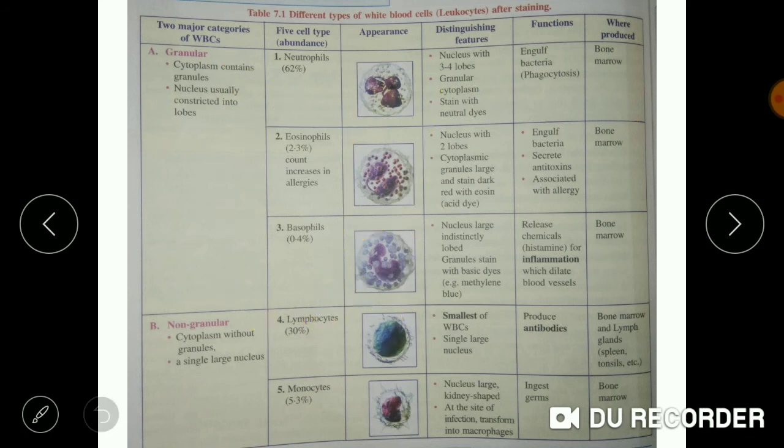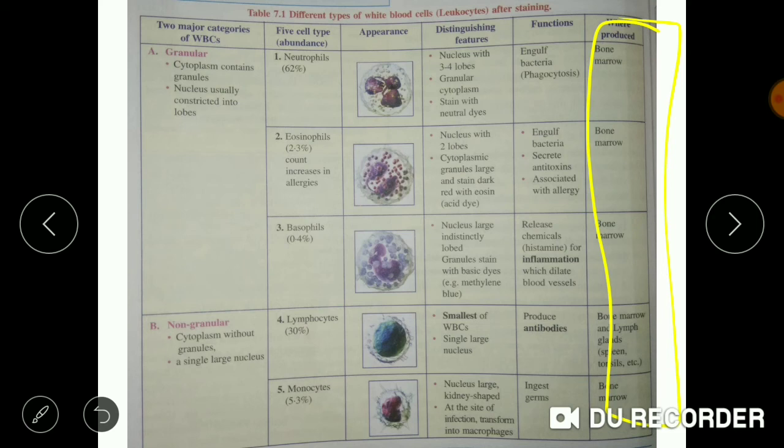Now we'll talk about where these are produced. We have already talked about it. All these WBC are produced in the bone marrow. All have the common point that they are produced in bone marrow, whether it be granulocytes or agranulocytes.